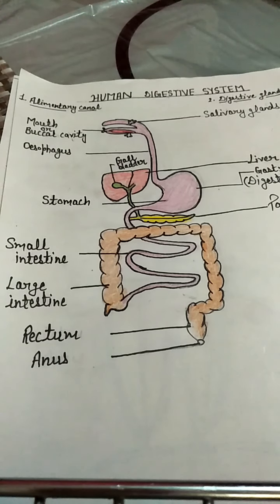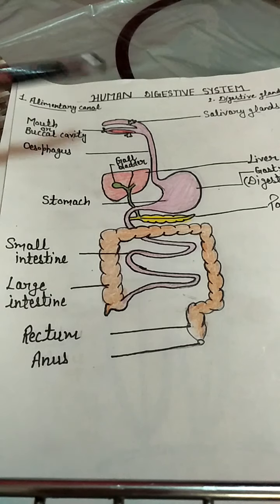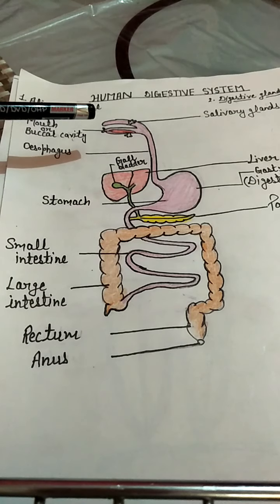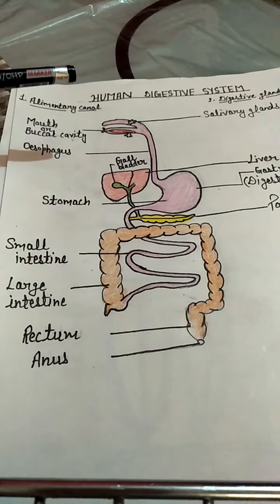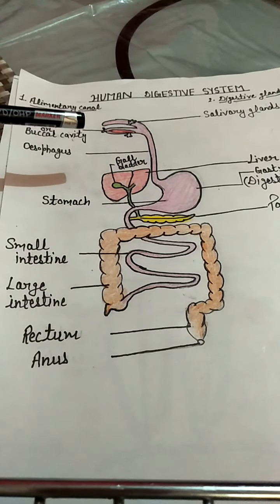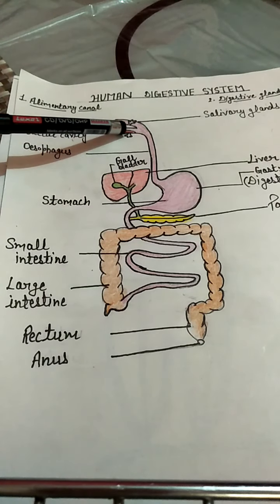Teeth present in the buccal cavity help in the mastication of food, that is the breakdown of the food into smaller pieces. And the tongue is a muscular organ present at the floor of the buccal cavity, and it is responsible for tasting the food, whether it is salty, sweet, sour or bitter. It also helps in swallowing of the food. It also brings the food between the teeth for chewing.